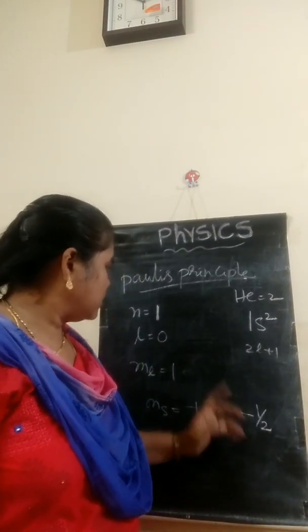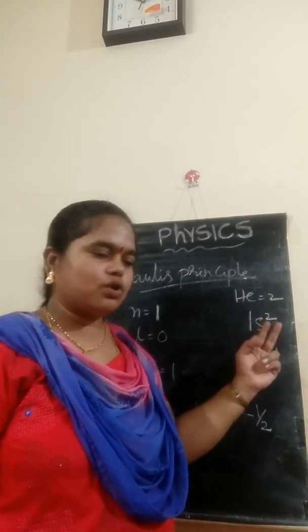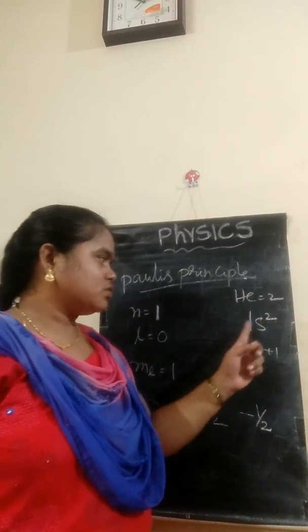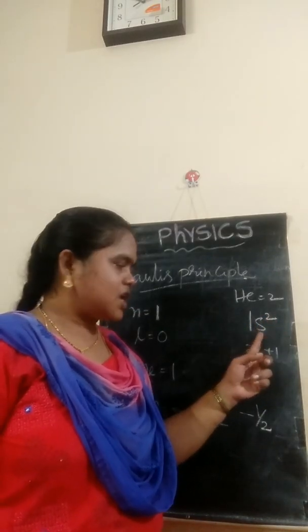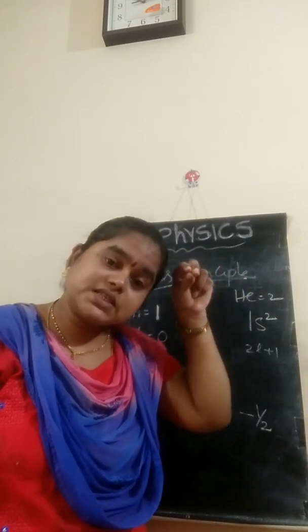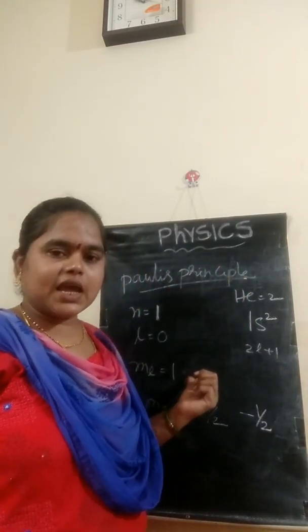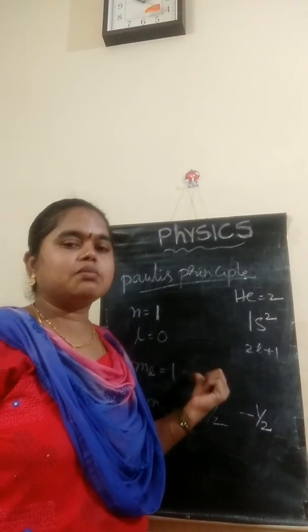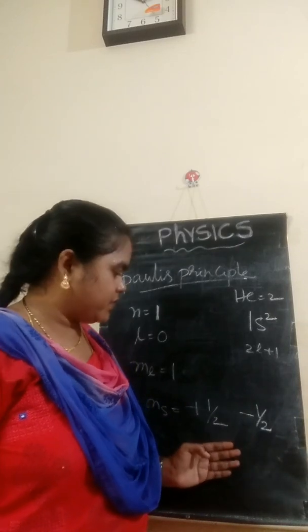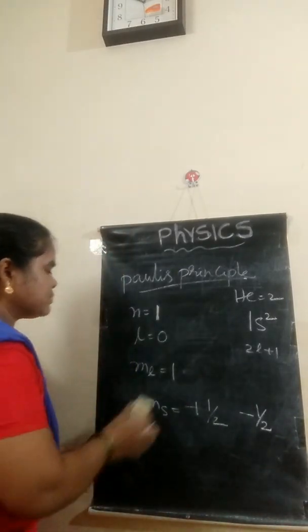If you observe, for this pair of electrons, these 3 quantum numbers are the same. Why? They belong to the same orbit, the same cell, and the 2 electrons are in the same orbital. So these 3 quantum numbers are the same, but the 4th quantum number should be different. This is the best example to explain this principle.